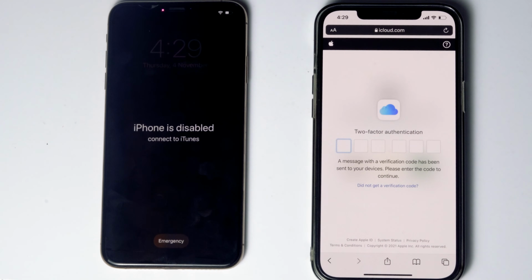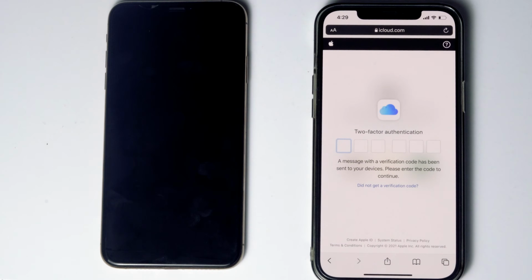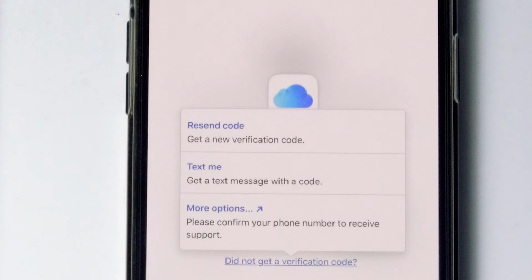Now they'll be asking for two-factor authentication. If you have used the same Apple ID on a different iPhone, iPad, or any Apple device, you'll be getting a code on other iOS devices. If it's not available, you can tap on Didn't Get a Verification Code. You'll get more options to receive a text message with a code to your phone number given in the iCloud account.